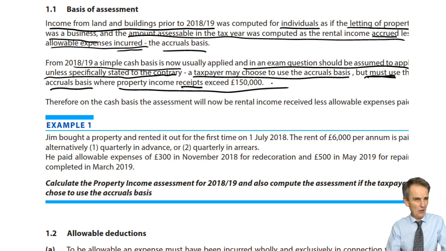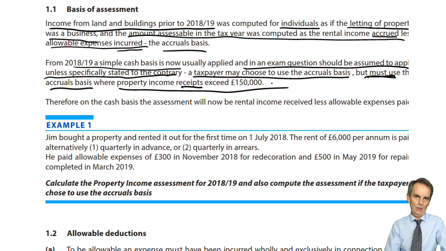But for the individual with maybe a few thousand or tens of thousands, but not hundreds of thousands of income, it's going to be so much easier simply to pick up the rental income actually received in the tax year. You can look at your bank statements, see when the money came in, and on expenses, when the money went out.